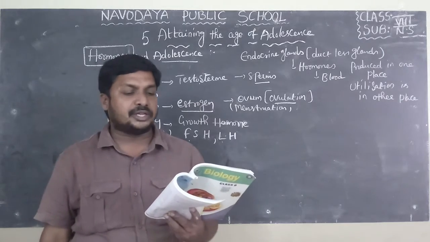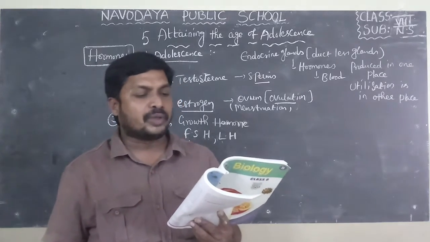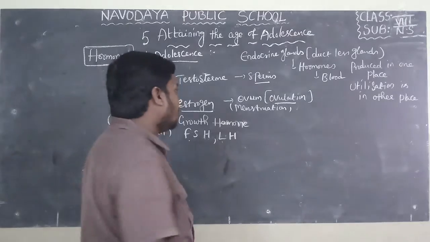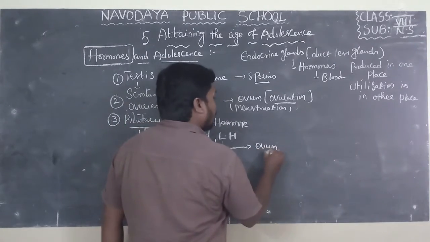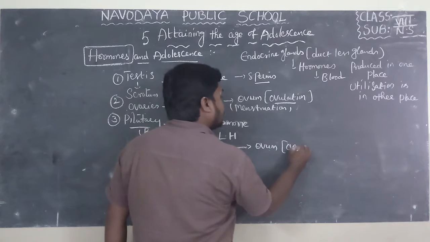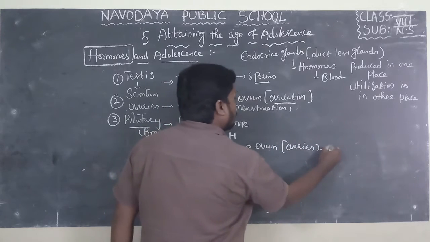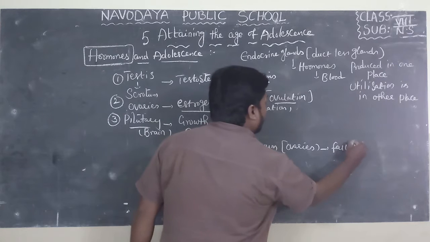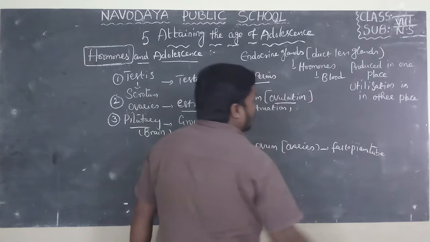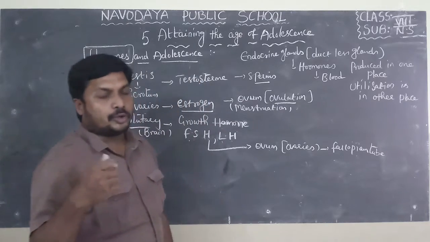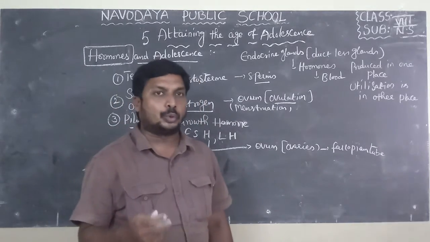FSH directs estrogen for formation of ovum or eggs in the uterus of females. This FSH helps to release ovum from the ovaries into the fallopian tube. Already explained in the 4th lesson. Female human beings have 2 ovaries.